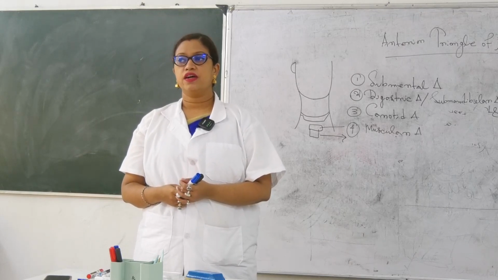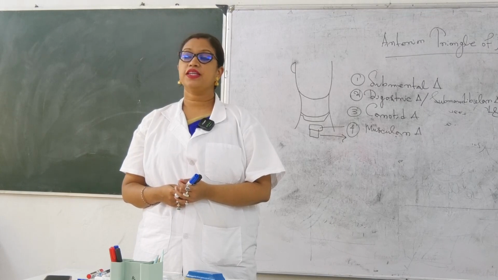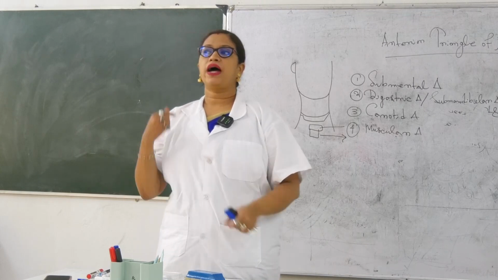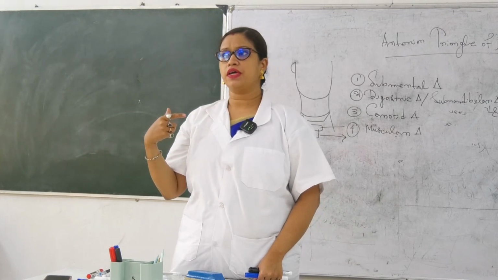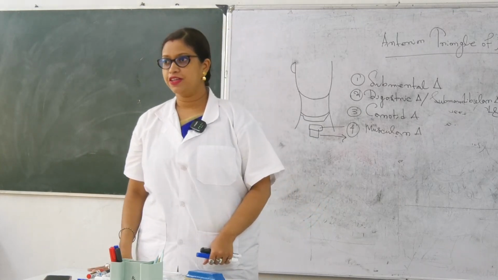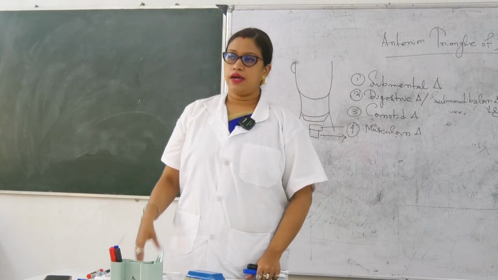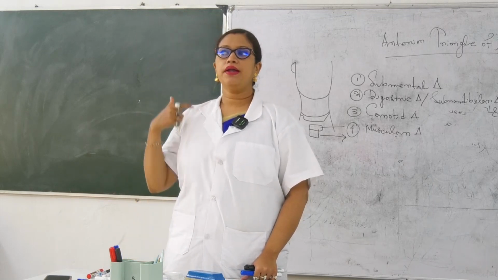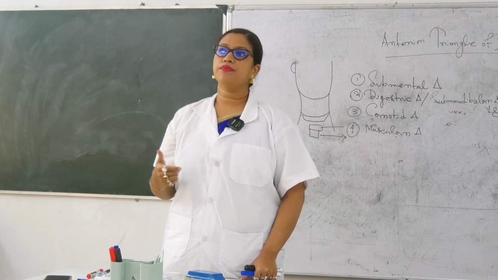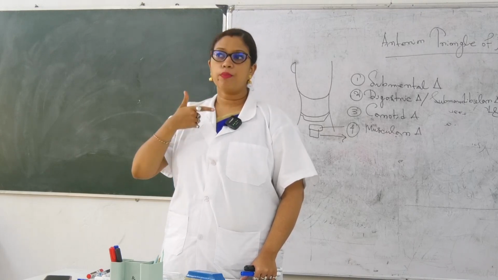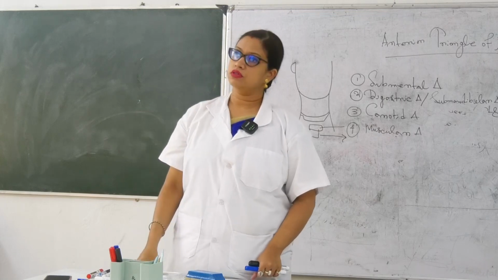Very easy. Yes, digastric triangle is very easy. What did I say? On one side of the hyoid bone there is the posterior belly of digastric, and on the other side the anterior belly of digastric. It will form the digastric triangle. Both sides' apex would be formed by the hyoid, and the base would be formed by the remaining mandible, from the angle of the mandible to the mastoid process.